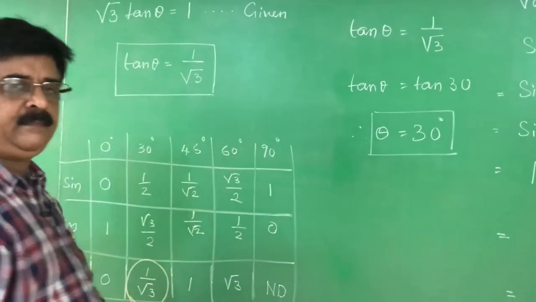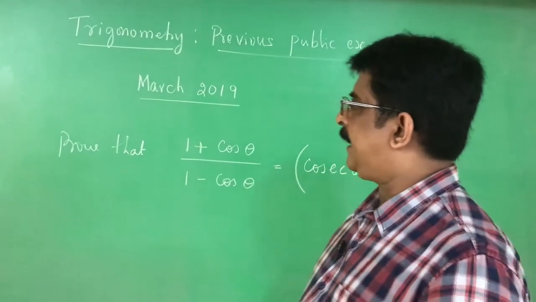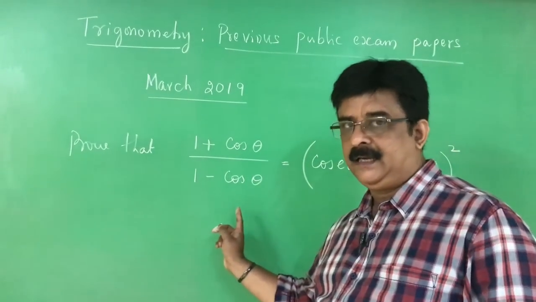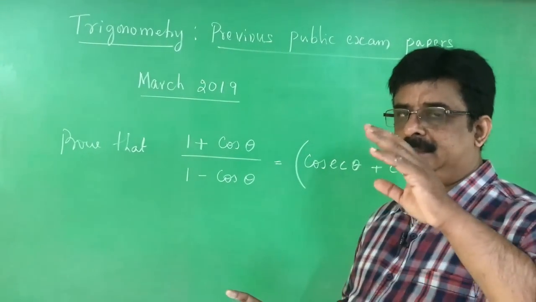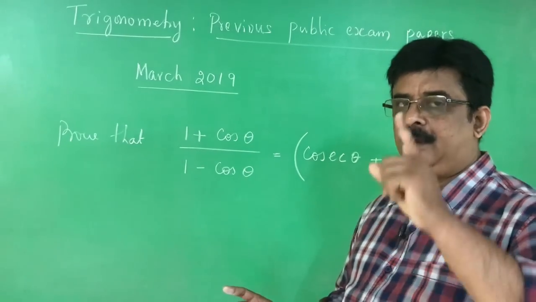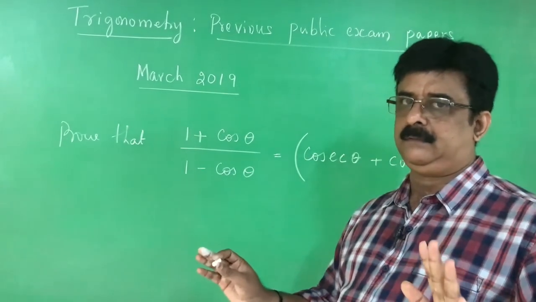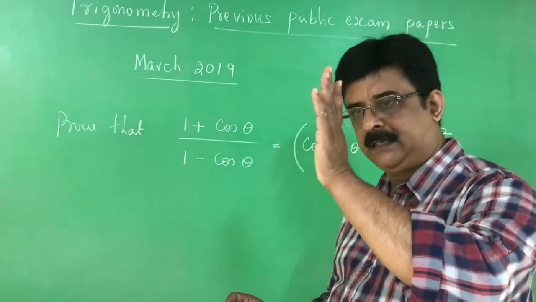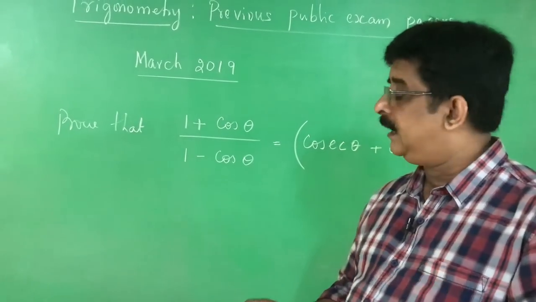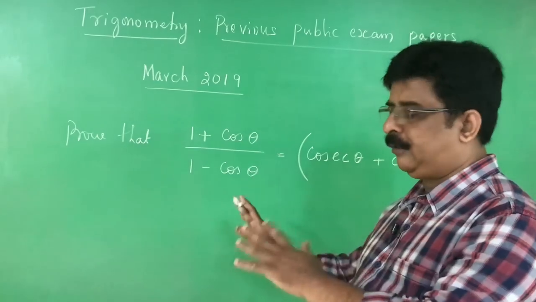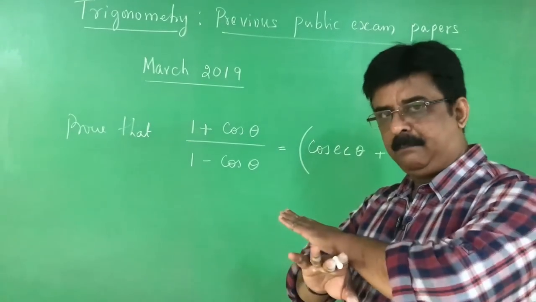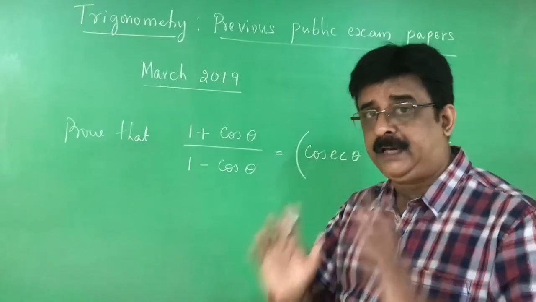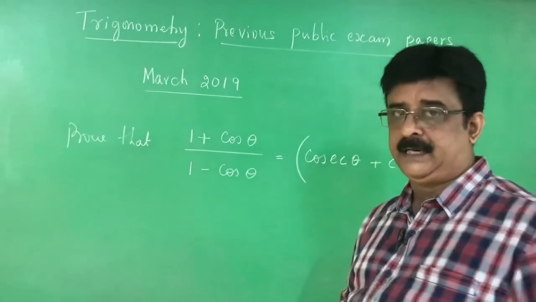right? The next problem in the same public examination, that is March 2019, is based on the identities. Now you are able to understand. There were 3 questions. First question was a multiple choice question. Second question having a choice. One is based on the ratio, another one is based on the standard angle. The next question is on the identity. Therefore, based on the identity, there is a compulsory question for the public examination. Therefore, identities are very useful as far as the public examination is concerned.